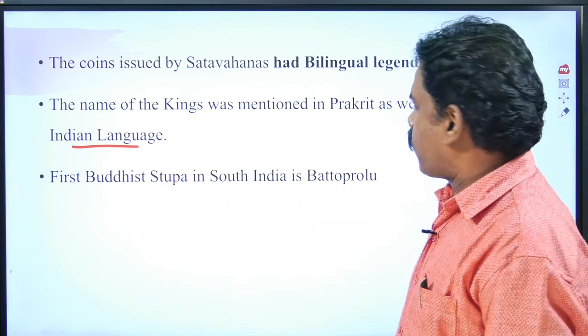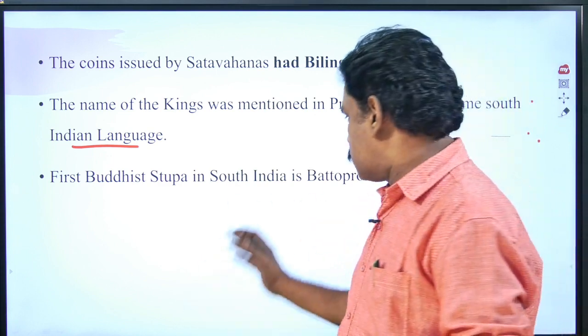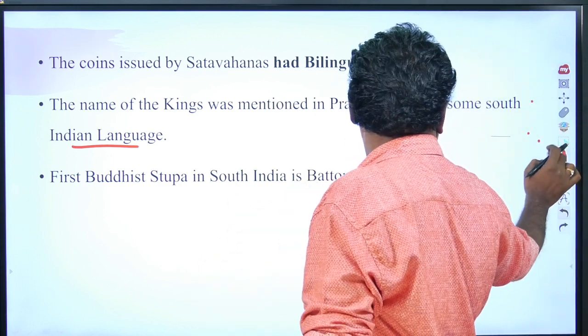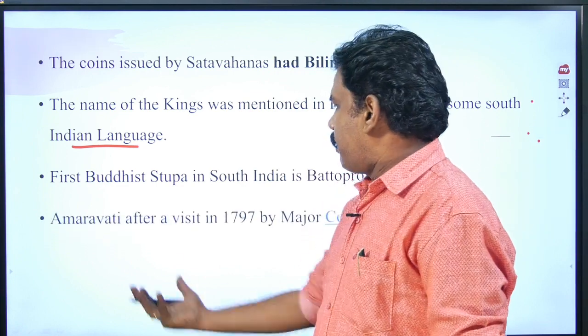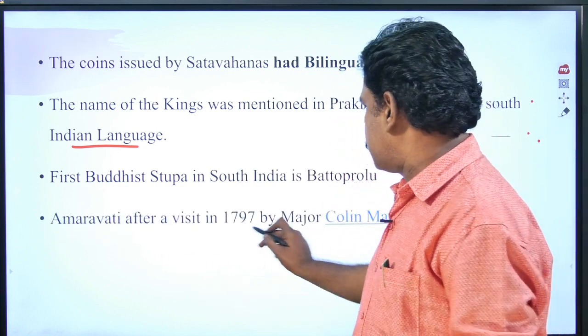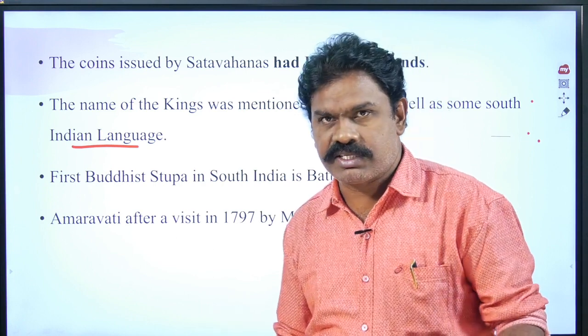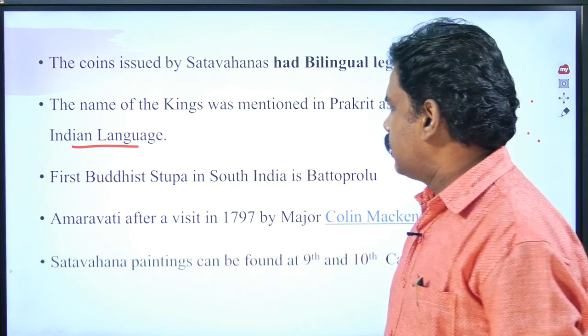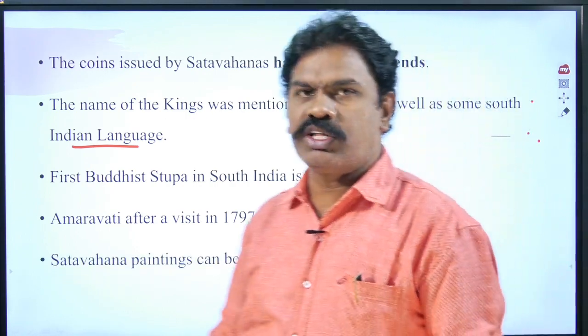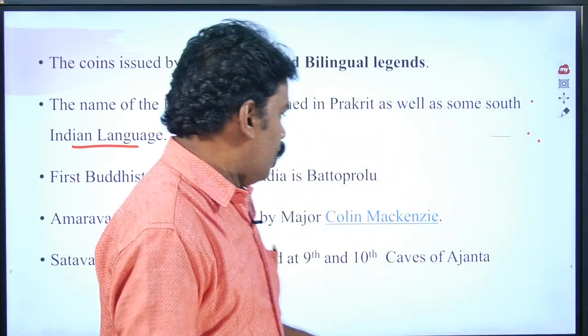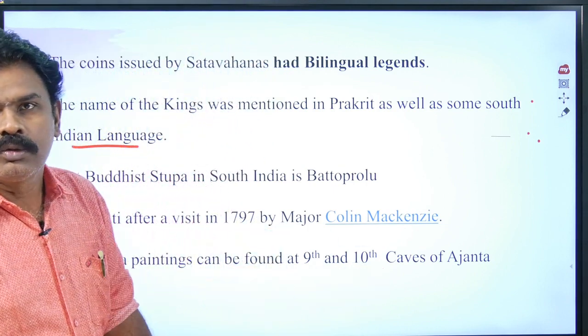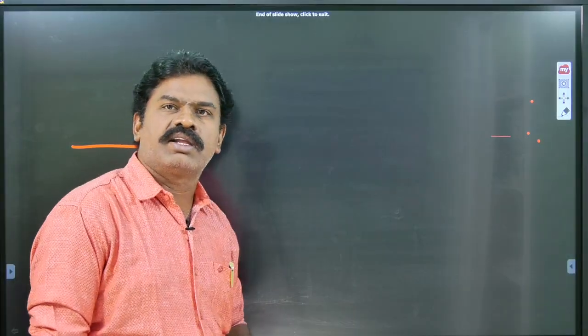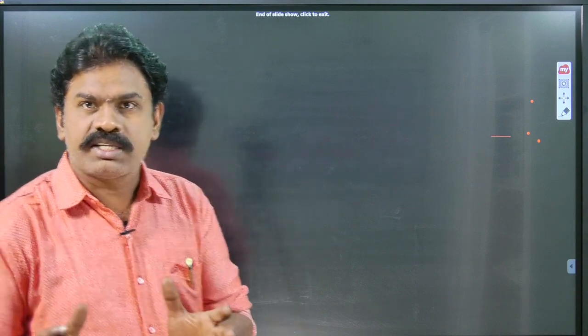The first Buddhist stupa found in South India is at Bhattiprolu. Amaravati was found by Colonel Mackenzie, who visited it in 1797. Satavahana paintings can be found in the Ajanta caves, the 9th and 10th caves, which depict Satavahana stories. This is about the Satavahanas. So we covered the important points of the Satavahanas.